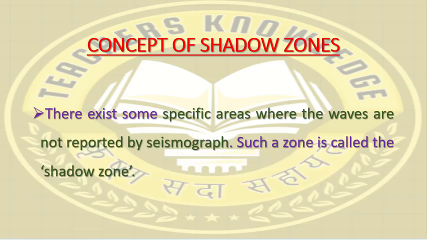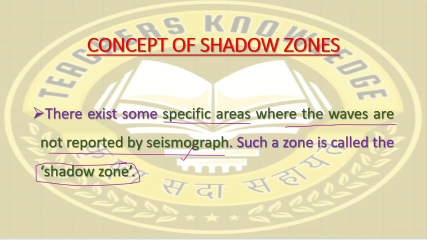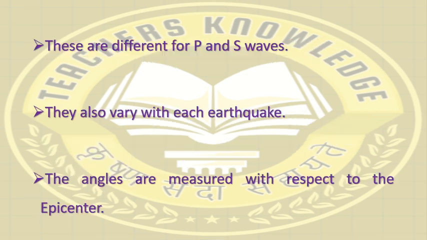Let's start with the concept of the shadow zone. There exist specific areas where the waves are not reported by the seismograph. A seismograph is an instrument for measuring earthquake intensity. There are some specific areas on the Earth where the waves are not reported by the seismograph. These are called shadow zones. Shadow zones are those where the waves are not reported by the seismograph.